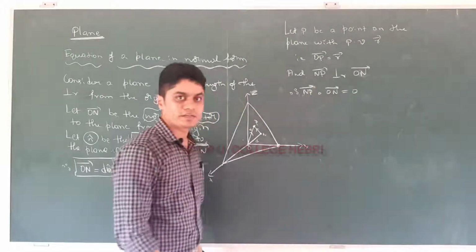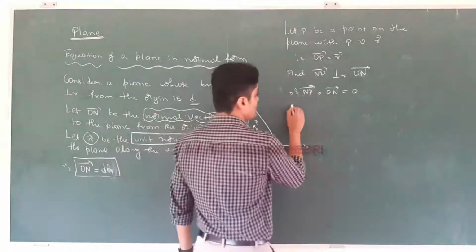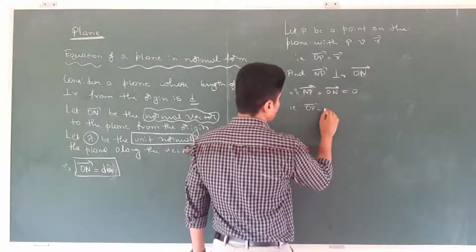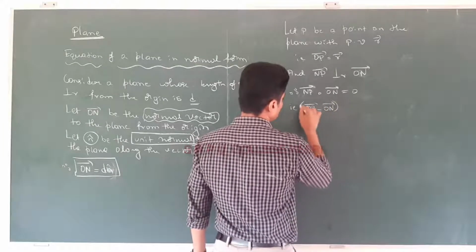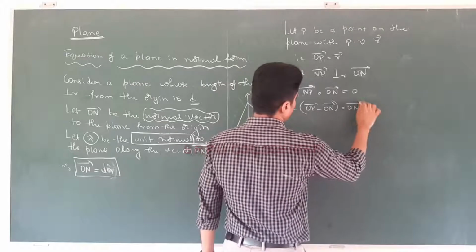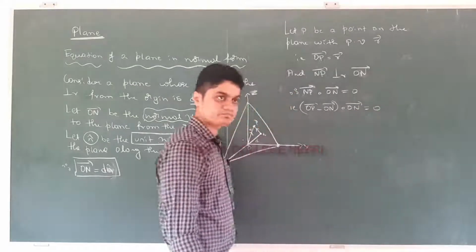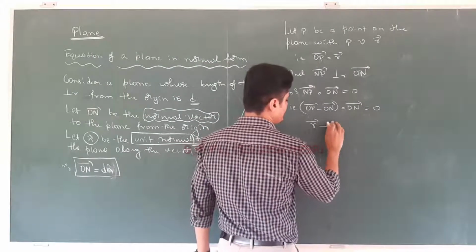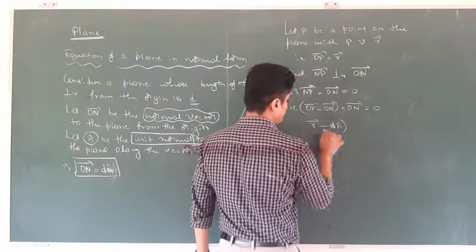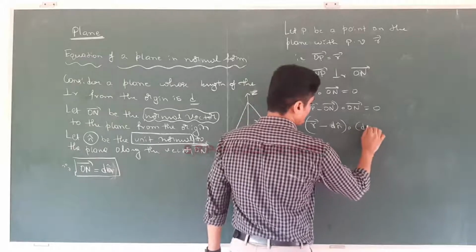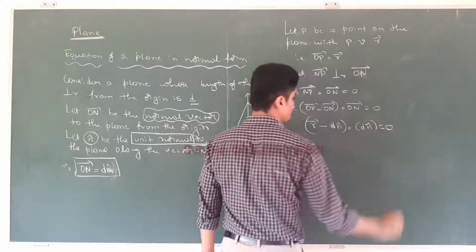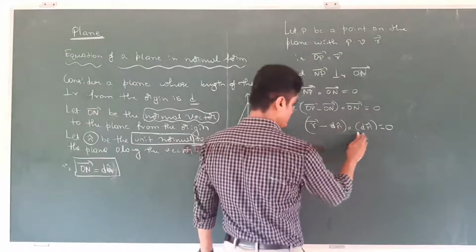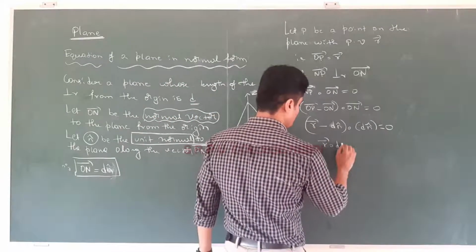Now what is vector np? That is vector op minus vector on, dot vector on, equal to 0. Vector op is vector r, and vector on is d into n cap, so (r minus d n cap) dot d n cap is equal to 0. Correct? So now take the dot product: r vector dot n cap.